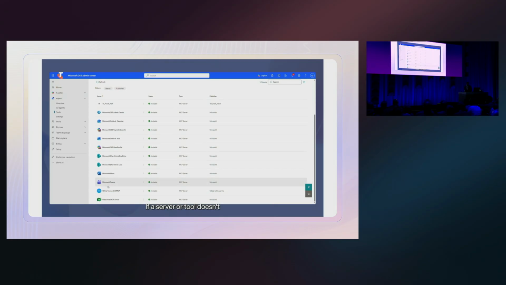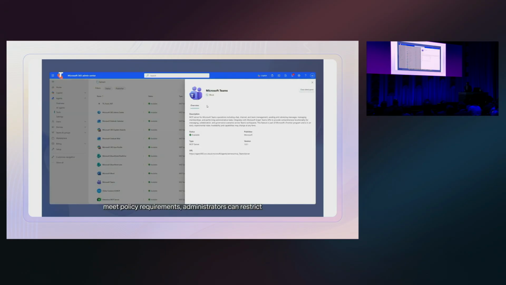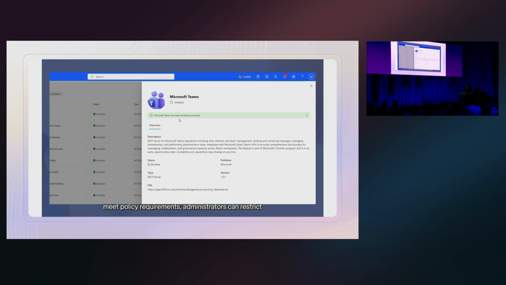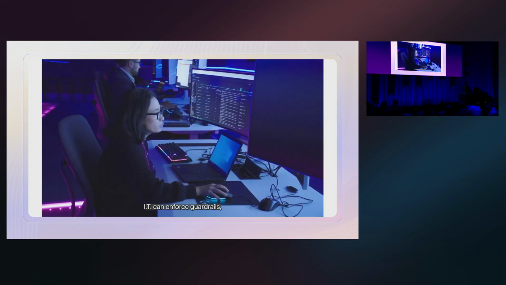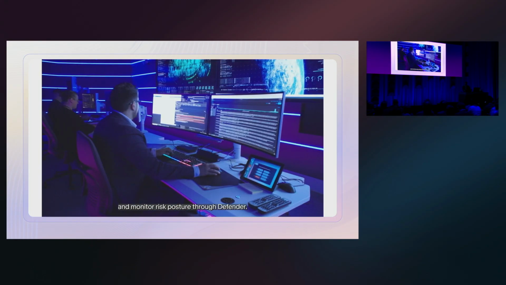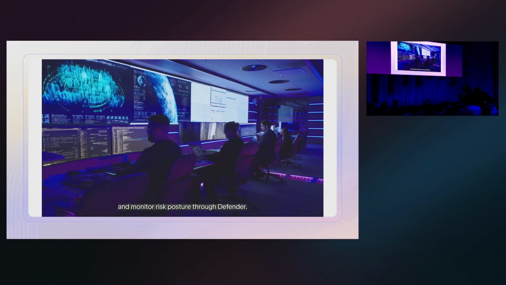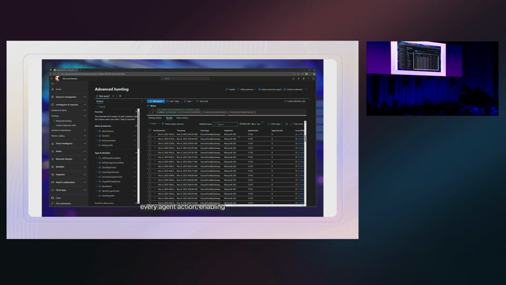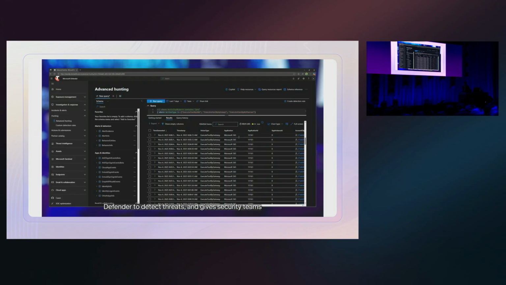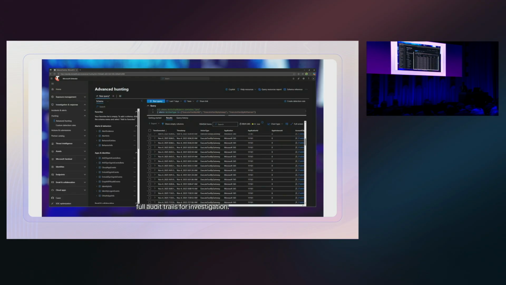If a server or tool doesn't meet policy requirements, administrators can restrict access to keep agents compliant across the organisation. IT can enforce guardrails and monitor risk posture through Defender. Observability logs every agent action, enabling Defender to detect threats and gives security teams full audit trails for investigation.